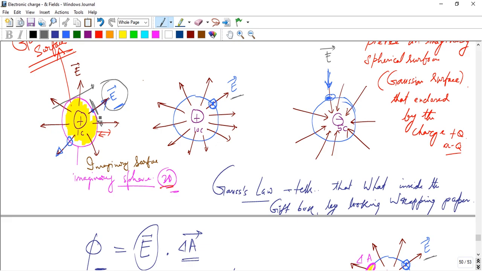If the electric field is skimming the surface, it means no charge is enclosed.